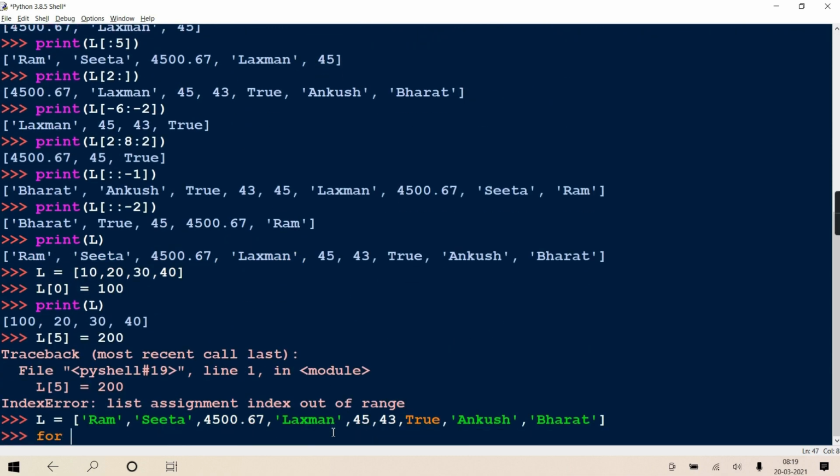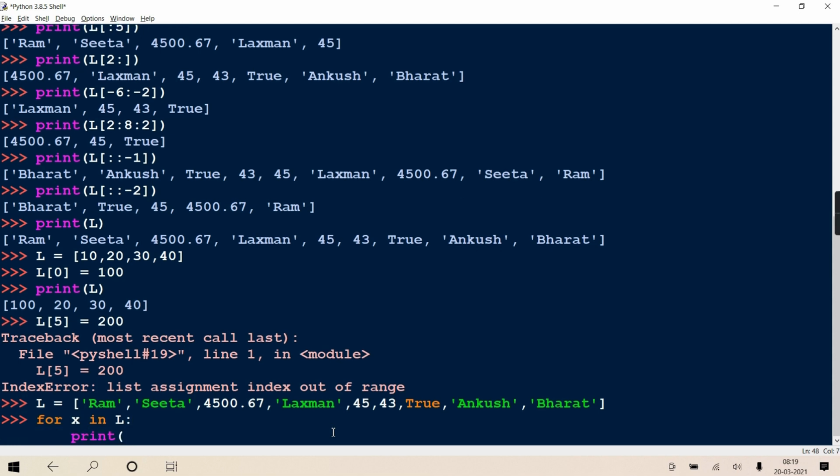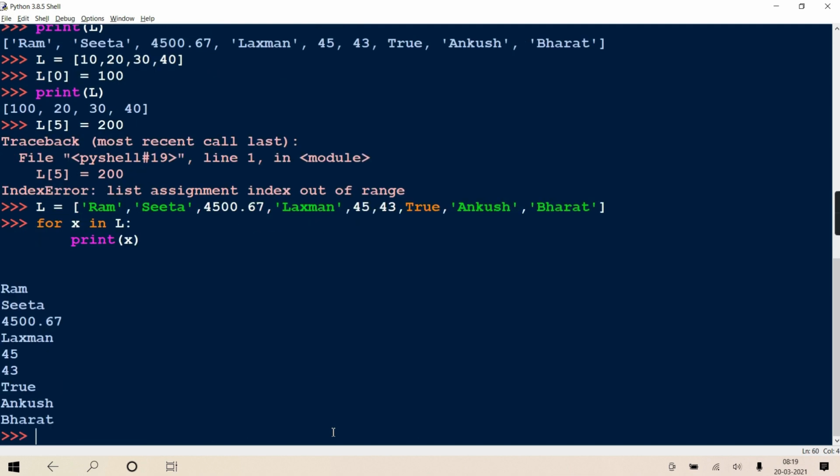Suppose this is your list, and I'm traversing: for x in L. So L is an iterable object, that is a list object, and x is a temporary variable. Then I'm printing that x. Here I'm just printing; if you want to do some processing, it's up to you. Enter. So is it displaying each and every element of your list one by one? In reality, for each iteration one element from L is copied in x. First time Ram will come in x, next time Sita, next time 4500.67. This will go on, and when there are no more elements to retrieve, the for loop will stop.